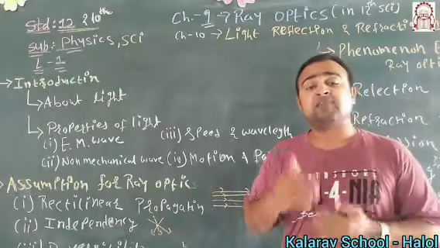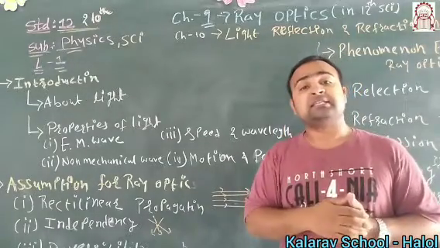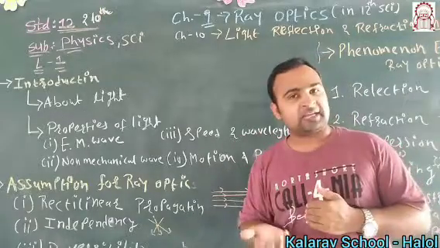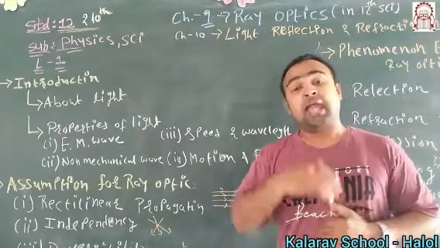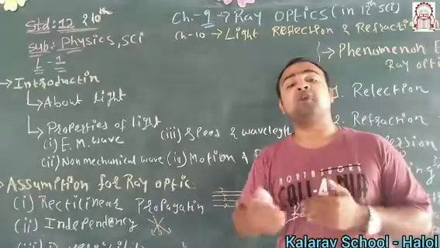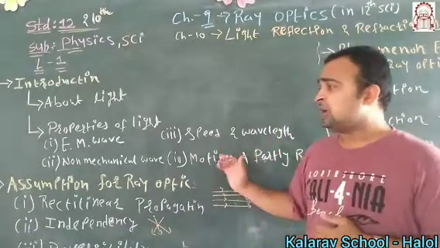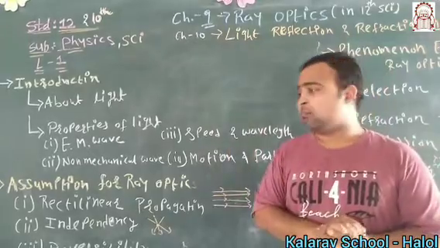That's why we can say that whenever light is incident on any object, partly is reflected, partly is refracted, and partly is absorbed, and due to which we can see the number of colors of the given object. Now these are the basic properties of light.